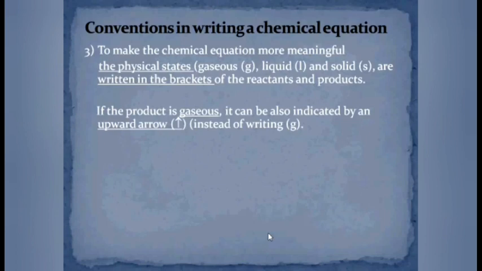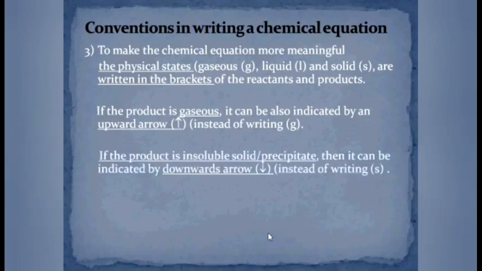In some chemical reaction, the insoluble solid product is formed, which can be also called as precipitate. As the precipitate settles at the bottom of a test tube, we can show such precipitate with the help of a downward arrow.